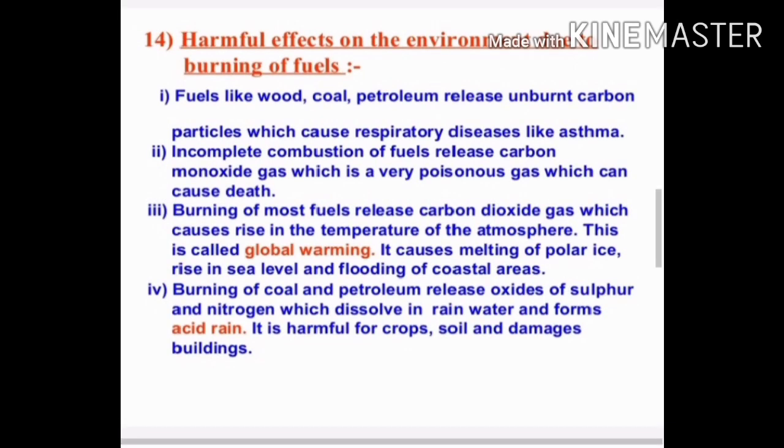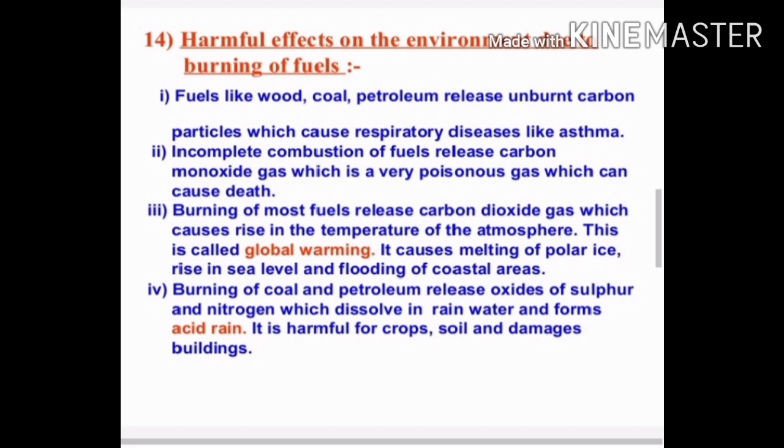Now the next topic is burning of fuels leads to harmful products. For example, carbon fuels like wood, coal, petroleum release unburnt carbon particles. These fine particles are dangerous pollutants causing respiratory diseases like asthma. Next, incomplete combustion of these fuels gives carbon monoxide gas. It is a very poisonous gas. It is dangerous to burn coal in a closed room. The gas produced can kill persons sleeping in that room.